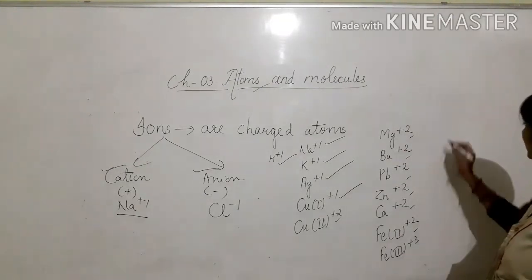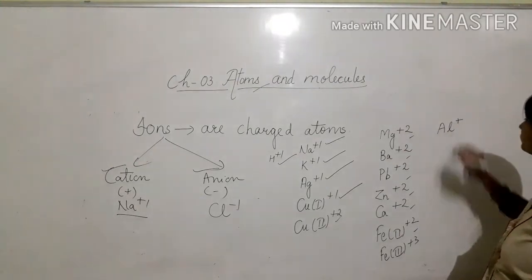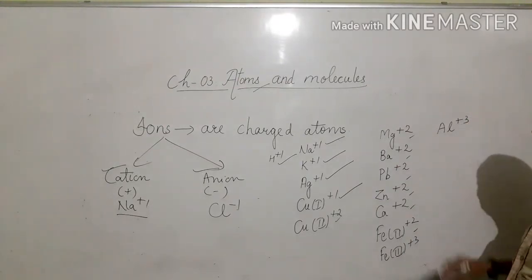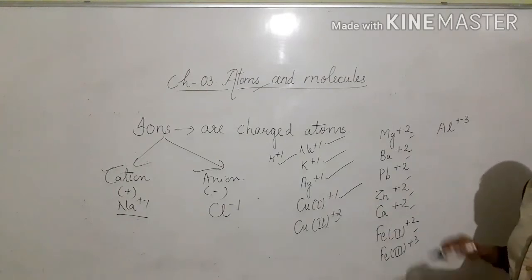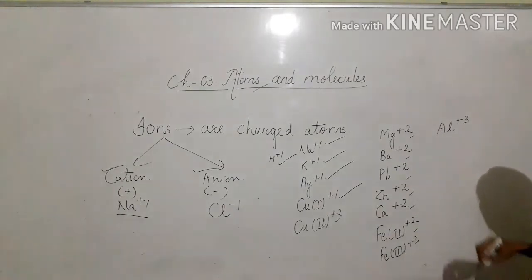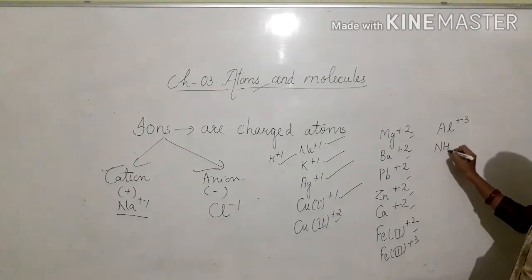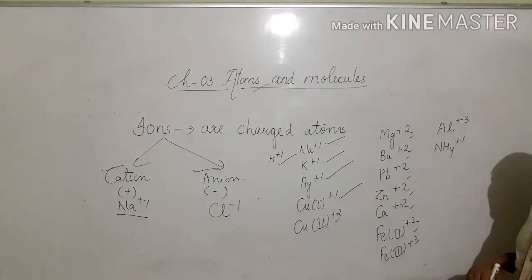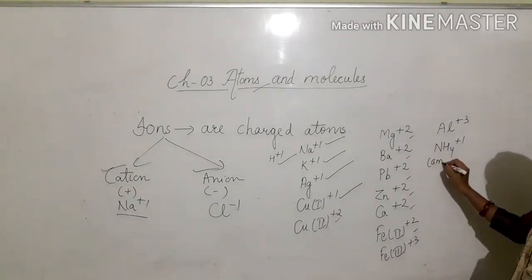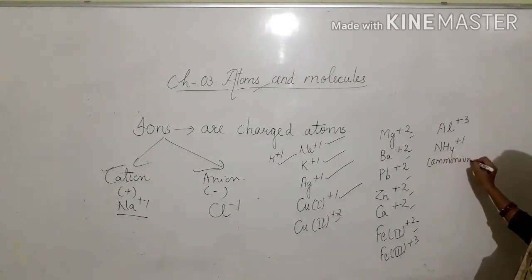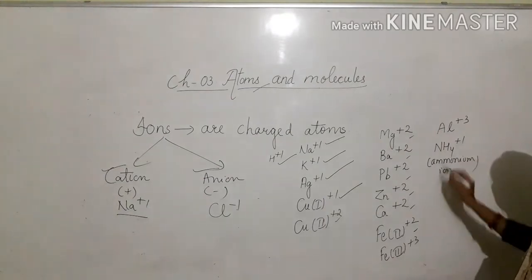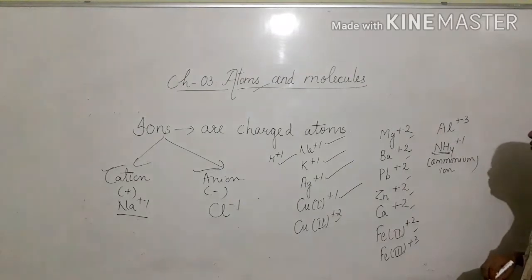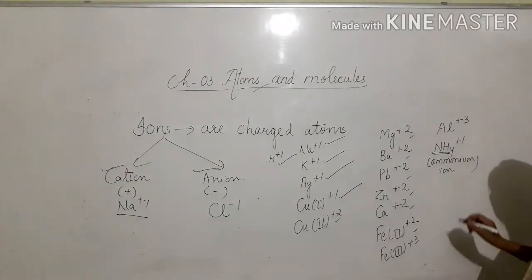Iron third +3, aluminium Al+3. So iron third and aluminium ions have +3, positive 3 charge. Okay. Then ammonium NH4 having +1 charge. This is the ammonium ion. So NH4 is the ammonium ion having +1, means positive 1 charge.